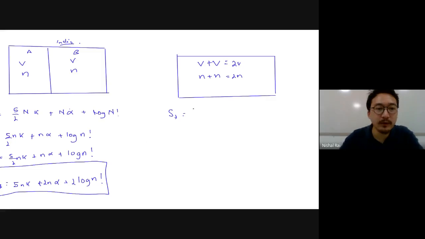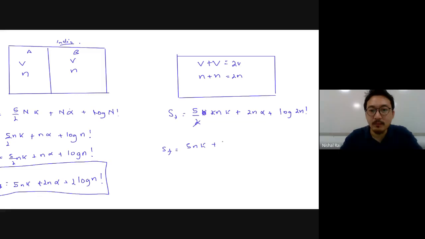So the final entropy, when the partition is opened, we will use the formula over here: 5/2 times N will be how much? 2Nk plus 2Nα plus log of 2N factorial. This 2 will cancel out. So the final will be 5Nk plus 2Nα plus log of 2N factorial.